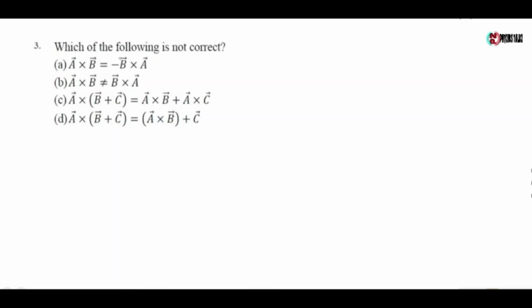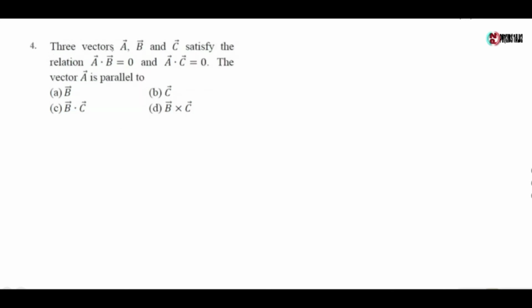Next question, which of the following is not correct? Option A, A cross B equals minus of B cross A. It is correct. Option B, A cross B not equal to B cross A. It is also correct. Option C, A cross (B plus C) is equal to A cross B plus A cross C. It is also a correct statement. Option D, A cross (B plus C) is equal to A cross B plus C. It is not a correct statement. So the correct option is option D.